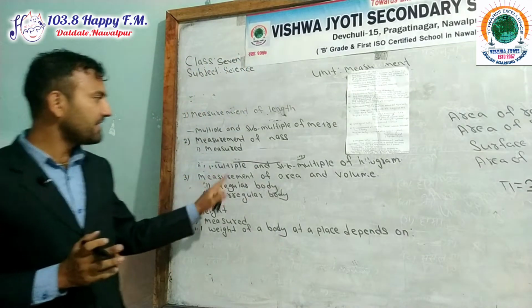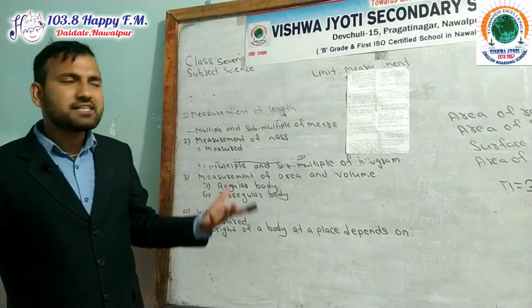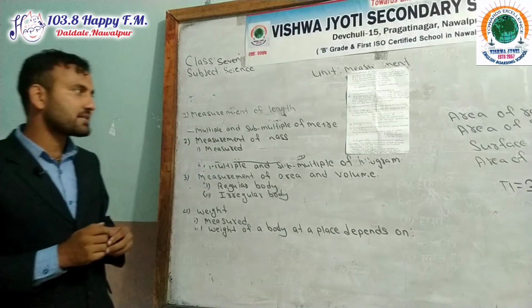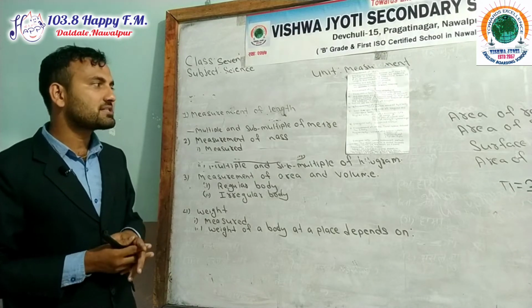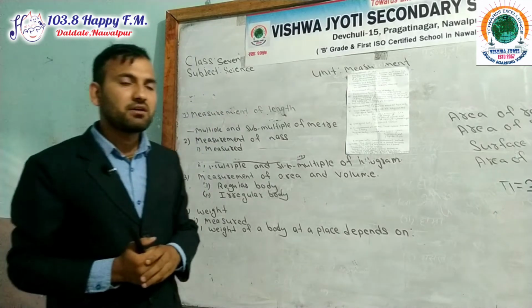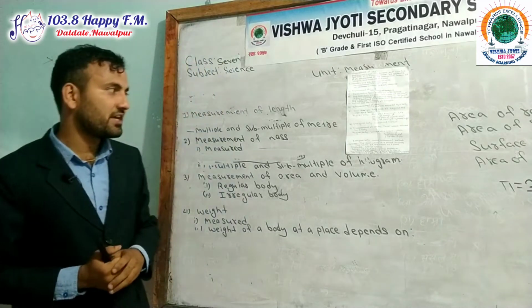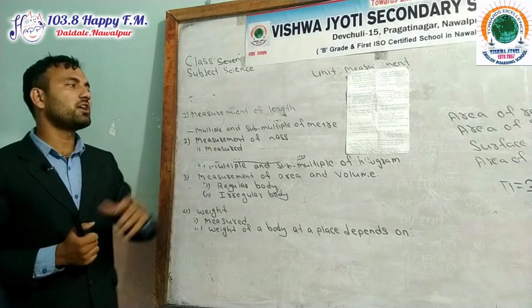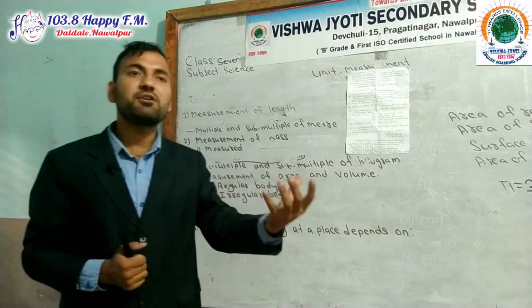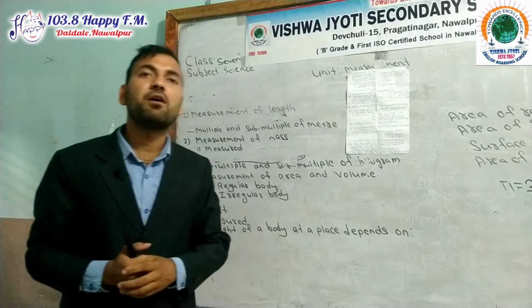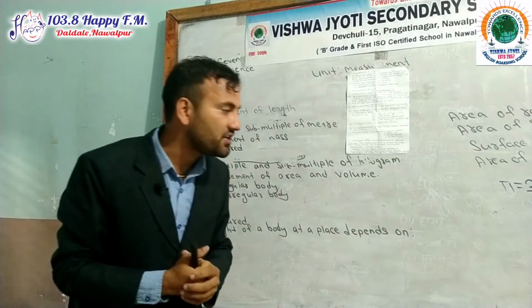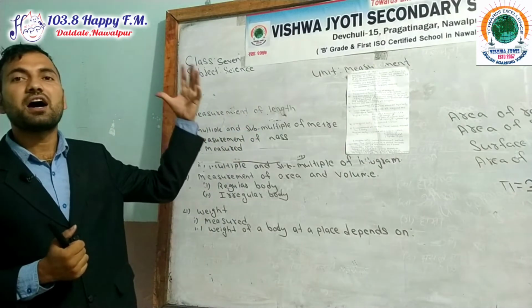Next, measurement of volume. What is volume? The total space occupied by a body is known as volume. Its SI unit is cubic meter. It is also called a derived quantity because it is dependent on other quantities. It does not have its own identity, so it is called a derived quantity.